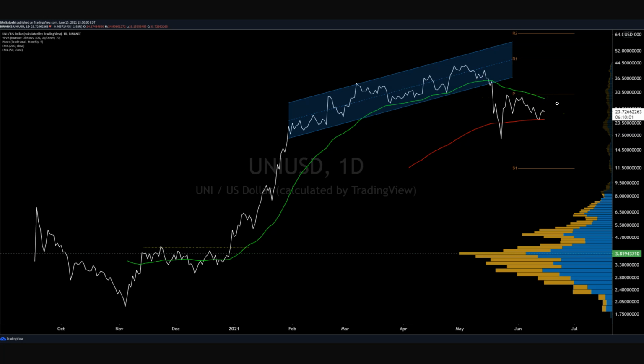So for me, I want to see Uni recapture that 50-day moving average. I want to see this hold as a bullish 5,200 cross, which over the next couple months may not be the case. Ultimately, all of this DeFi stuff can easily retrace back to its January breakout, which for Uni would be 3.8, $5, somewhere down there. A substantial decline, right?